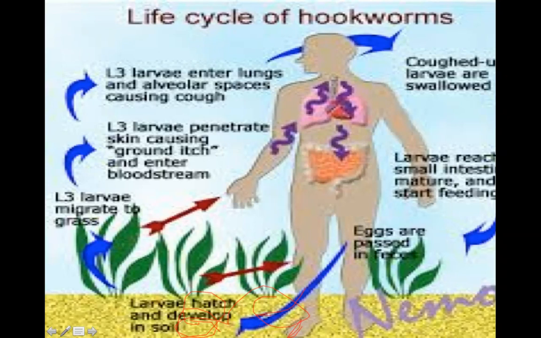And these larvae penetrate the skin, go into the subcutaneous tissue, enter the circulation, and via the circulation, they are carried to the lungs. In the lungs, they break through the pulmonary capillaries, go into the alveolar spaces where they are going to further grow in size, and they are going to produce cough in the patient. And with this cough, the larvae are taken up in the throat again, and they are swallowed, go into the intestine where they develop into adult worms, and the female then starts laying its eggs, and the cycle is repeated again.